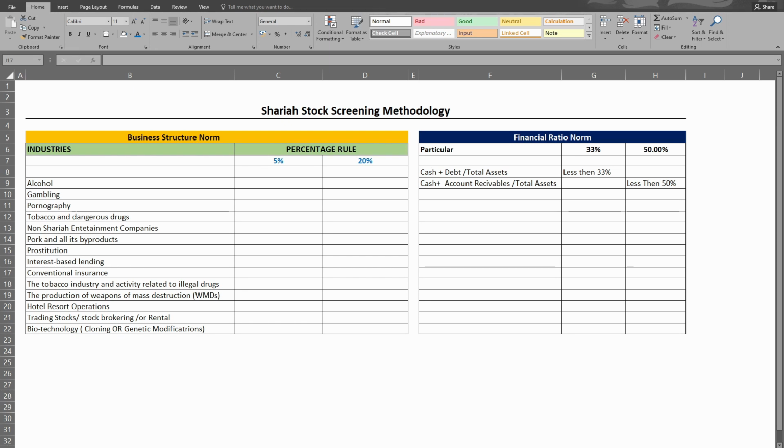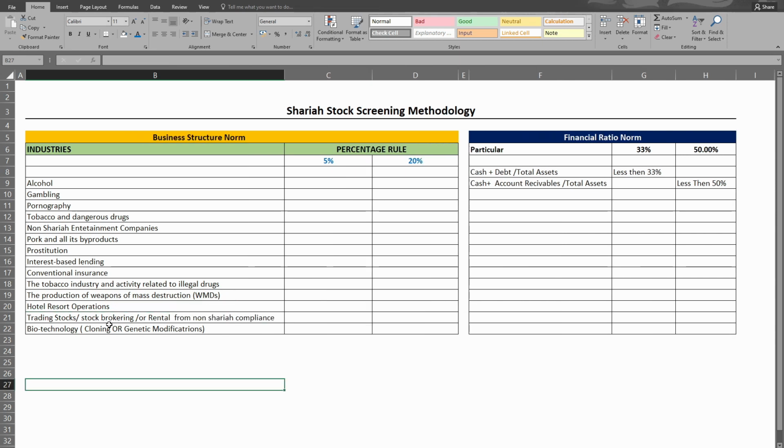Here we have listed certain industries which are not permissible under Islamic law. These include those involved in alcohol, gambling, pornography, tobacco and dangerous drugs, non-Sharia entertainment companies, pork and all its byproducts, prostitution, interest-based lending, conventional insurance, activities related to illegal drugs, the production of weapons of mass destruction, hotel and resort operations, trading stock, stock broking, and rental income from non-Sharia-compliant companies. Biotechnology, cloning, and genetic modification are also not allowed in Islamic law.